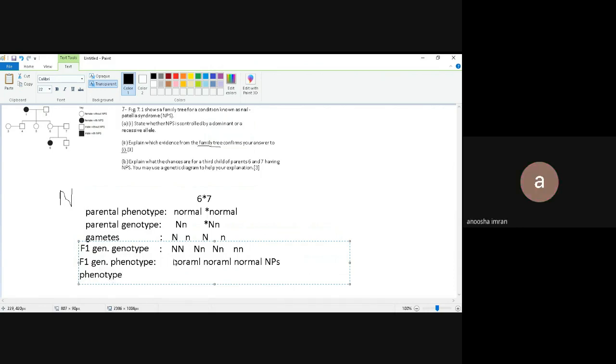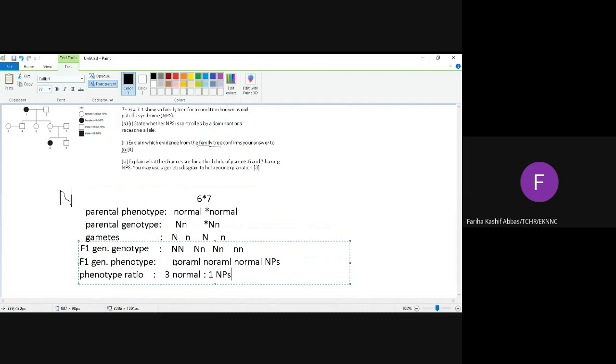Why are you not participating, Hafsa? Okay. So what's the phenotypic ratio? Tell me. Phenotypic ratio. What's the phenotypic ratio? 3 is to 1. 3:1 won't get you marks. 3 what? 3 normal is to 1 NPS.